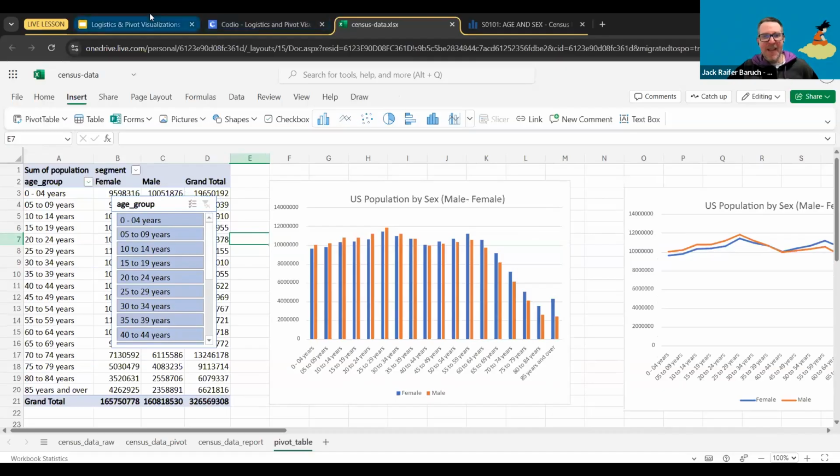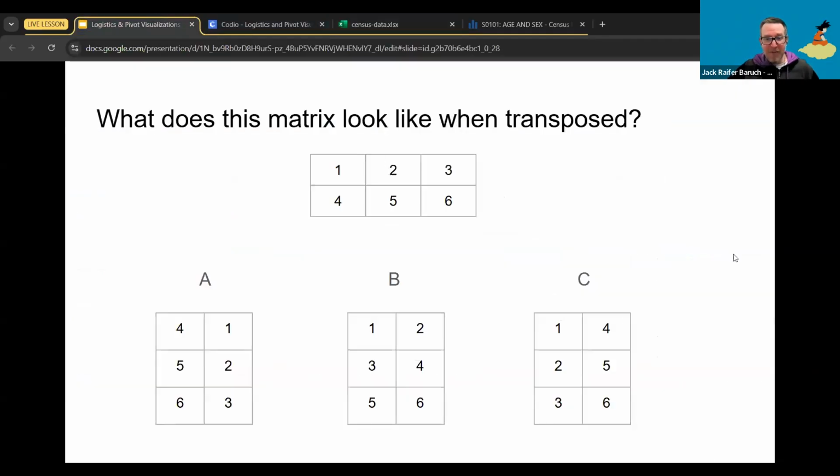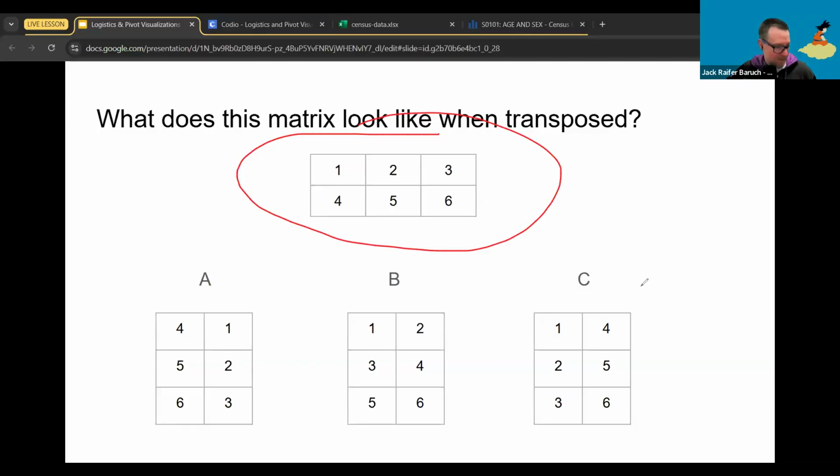So here's a few questions for you just to remember things. Talking about transpose, we saw this at the very beginning of the lesson. What would this table over here look like if we transposed it? A, B, C. And remember, the way it works is it transforms, in this case, rows into columns. So always look at the pairs. So every column becomes a row.